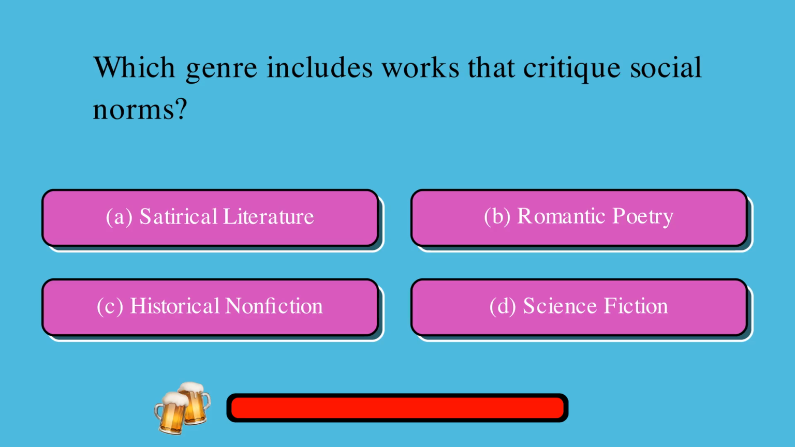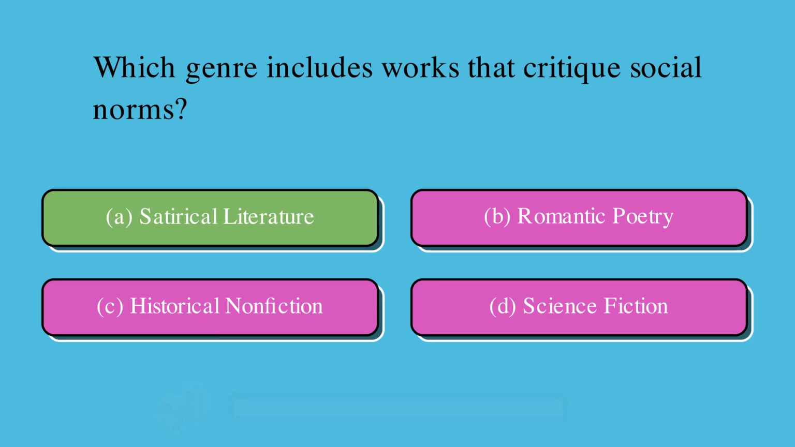Which genre includes works that critique social norms? A. Satirical literature, or B. Romantic poetry, or C. Historical nonfiction, or D. Science fiction? The correct answer is A. Satirical literature.